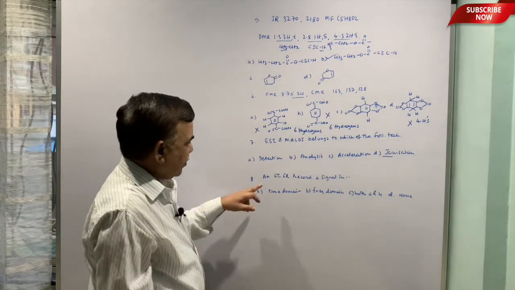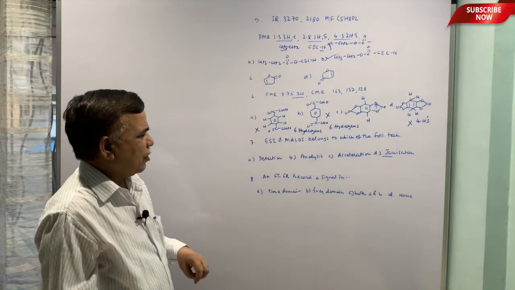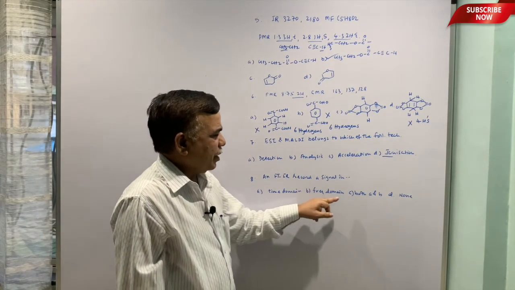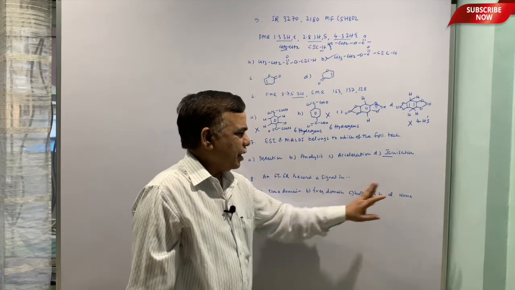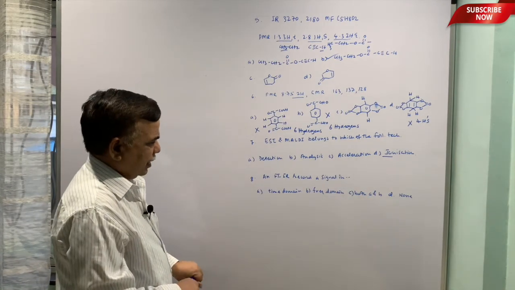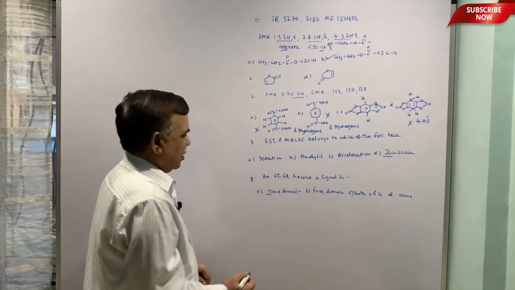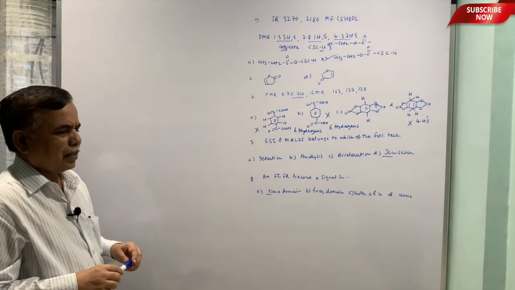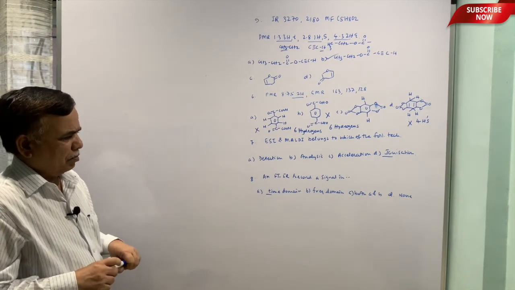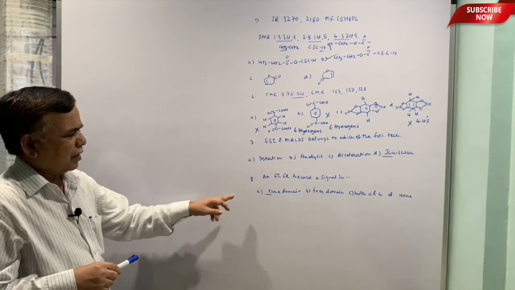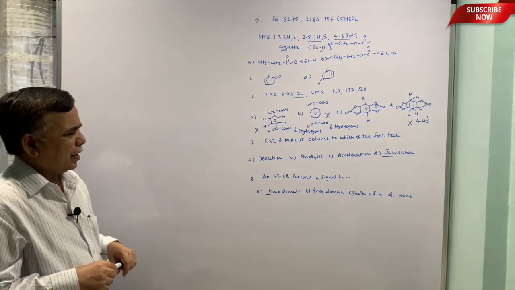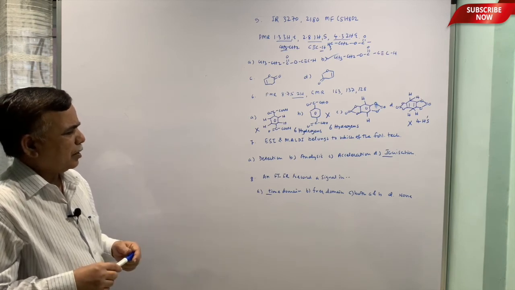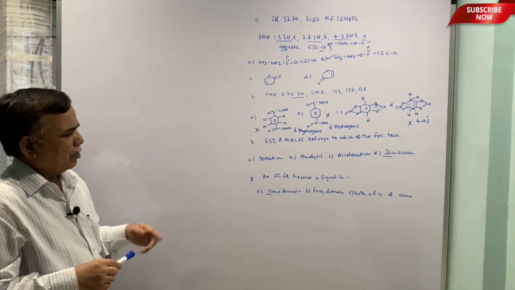Then the last one: FTIR records a signal in which domain? Time domain, frequency domain, both A and C, A and B, or none of these. It is time domain. Frequency domain is not applicable here because we are not varying the frequency; that is applicable to NMR. Time domain is important here. FTIR, Fourier transform infrared spectroscopy, works on this principle.